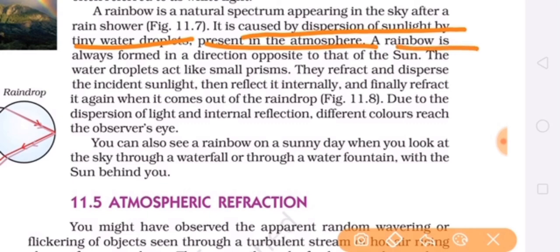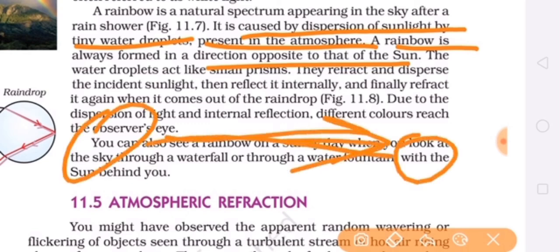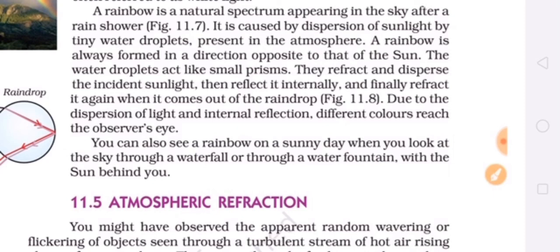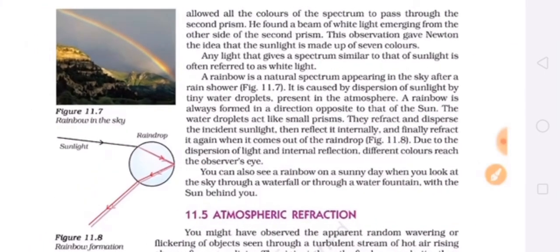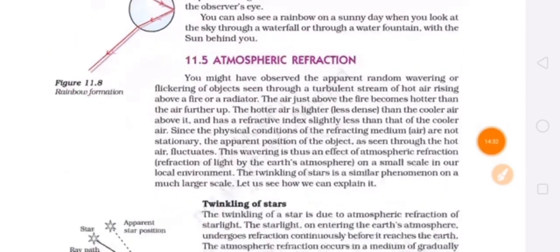You can note it down, and you should draw the diagram of rainbow formation, this raindrop, and the explanation of this rainbow formation. You must write it in your notebook and learn it also. So again I can explain: white light is falling on the raindrop, it is refracting and dispersion is taking place. On the other surface, total internal reflection, and then refraction is taking place. So in this way we can see the rainbow on the opposite side of the sun after the rain shower.